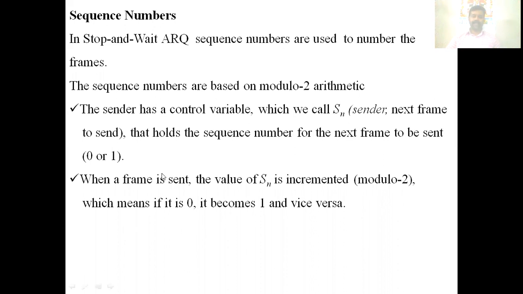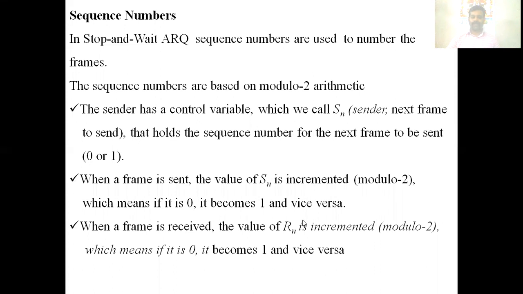When a frame is sent, the value of SN is incremented. Initially if the frame is 0, the next one is 1, and the next one is 0. In modulo 2 arithmetic, you have only two values, 0 and 1. If a frame is received, then RN, the control variable on the receiver side, is incremented. Initially if it is 0, then it becomes 1. If it is 1, it becomes 0.